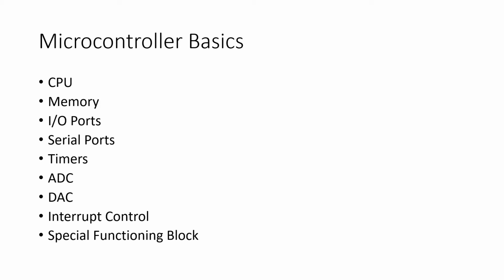Next point is memory. The memory chip in the microcontroller works the same as in a microprocessor. The memory chip stores all the programs, all the data, everything. Microcontrollers are built with a certain amount of ROM or RAM. ROM may be EPROM or EEPROM, or sometimes it may have flash memory for storage of program source code. That's memory. Third point is input-output ports, so I/O ports.